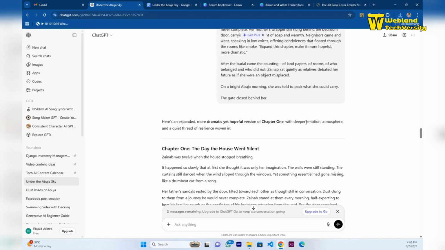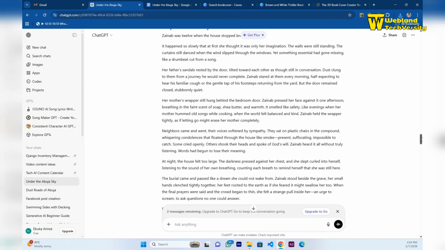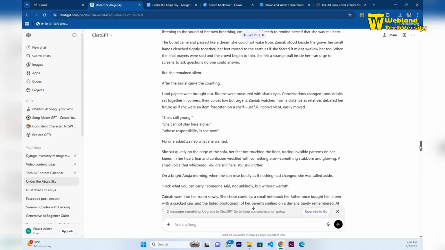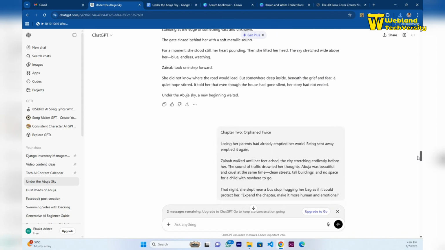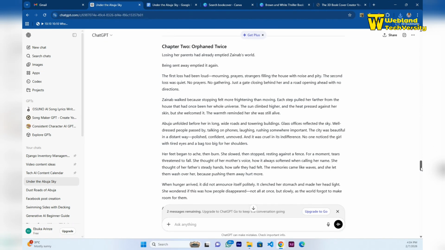Chapter 1 with deeper emotion, atmosphere, and a quieter tone. It has now expanded chapter 1 into a more compelling and much friendlier version. And it has now expanded chapter 2 as well. You can see this is chapter 2, and it has now expanded it into a much more detailed version.